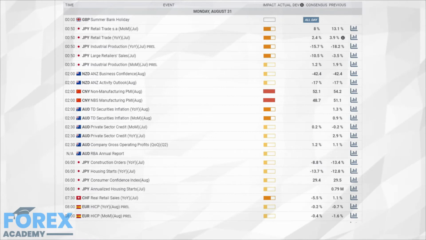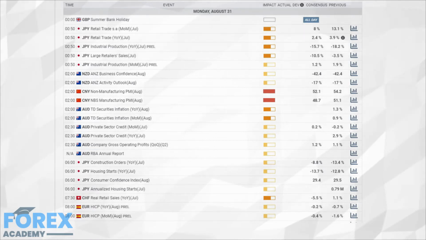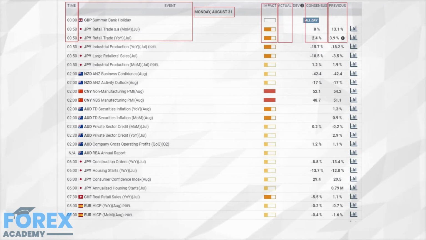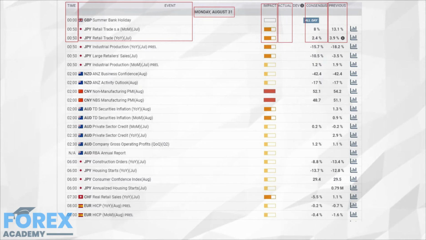By using an economic calendar, which is offered by most brokers, you will learn to use the data releases to your advantage and know where to trade and when to avoid the markets, especially at such times of high-impact data releases. The critical components of an economic calendar are the time of the release, the type of event, the day and date, the likely impact that such data will have on the market, which is measured in three values, low, medium, and high, and the actual data, which will be populated onto the calendar very shortly after the data release, and which is typically subject to an embargo.